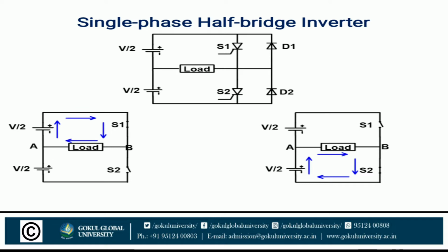Now we are going to have a little look at a single phase half bridge inverter. Two thyristors, here given by S1 and S2, but you may use T1 and T2 too. In the waveform diagram I have used T1 and T2. Two thyristors S1 and S2 are connected with two feedback diodes D1 and D2 as shown in the figure.